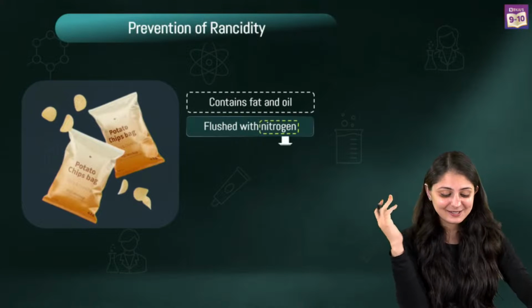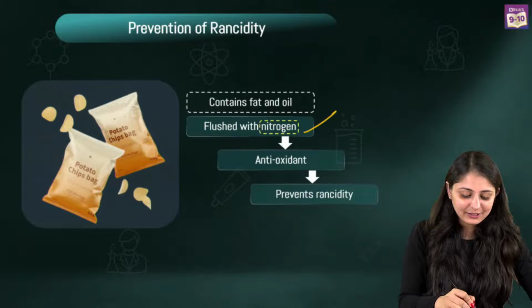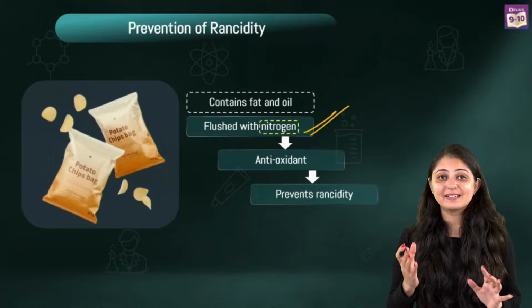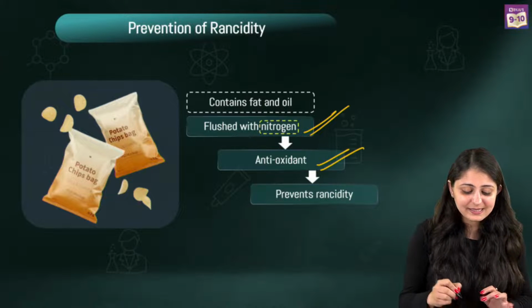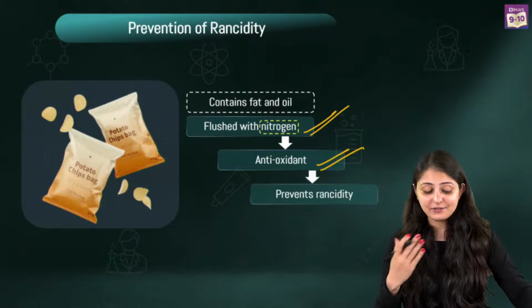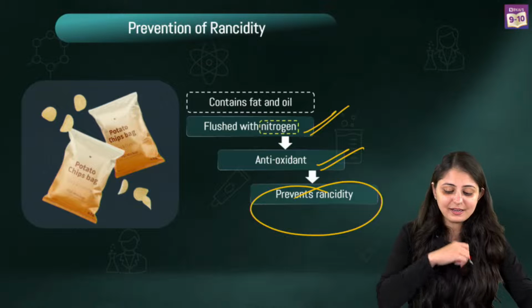Yes, correct. So they're being flushed with nitrogen. See, chips contain fats and oil, right? Now the packet is being flushed with nitrogen because that's an antioxidant. Nitrogen is inert. It is unreactive. So it can prevent rancidity.